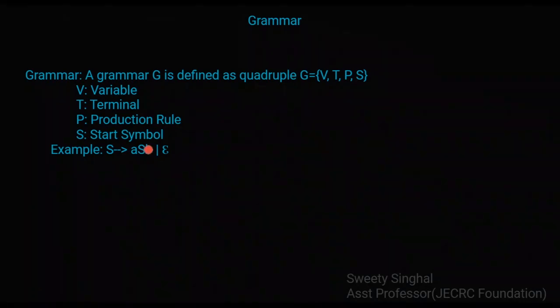Here is an example of a particular grammar: A goes to a B or epsilon. This is an example of grammar. How we produce a particular language or a particular string by using these rules, we will explain in our further lectures.